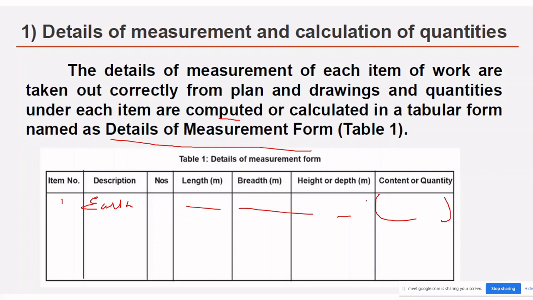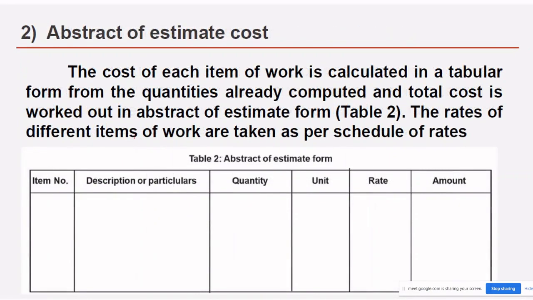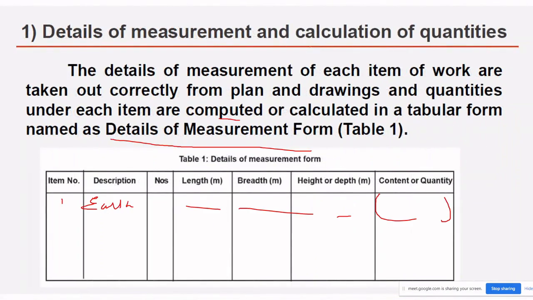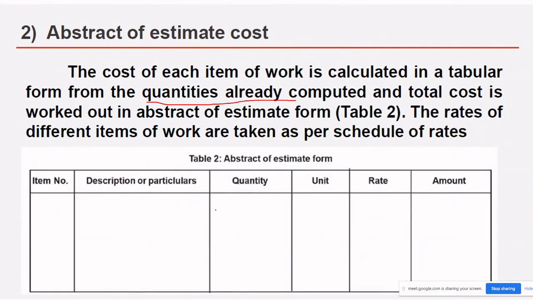Next one is abstract of estimated cost. The cost of each item of work is calculated in a tabular form from the quantities already computed. These quantities are already computed in the first tabular column, details of measurement and calculation. With that quantity we multiply the unit and the rate, and you will get the amount here.